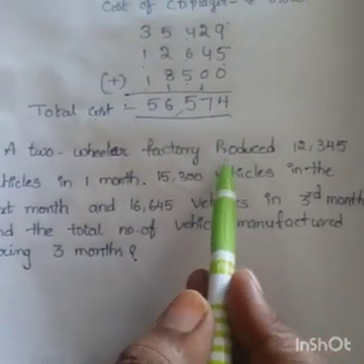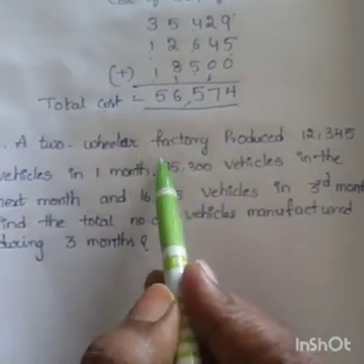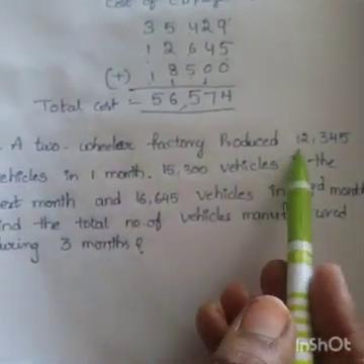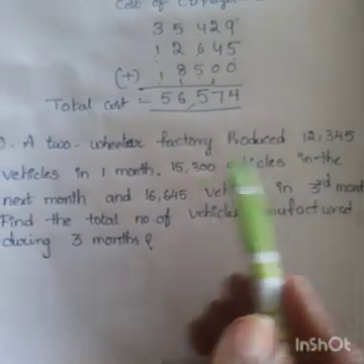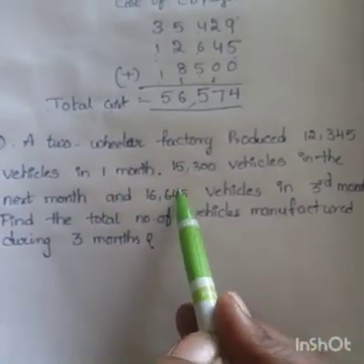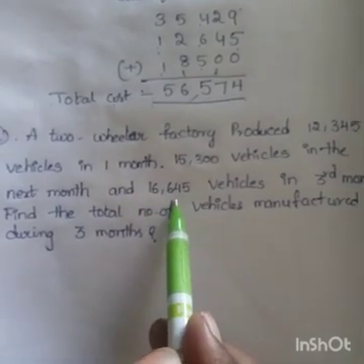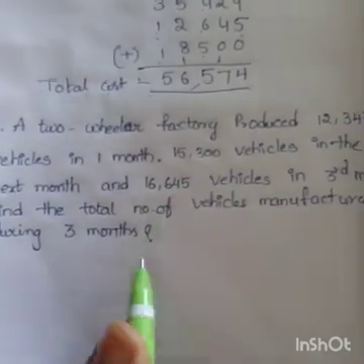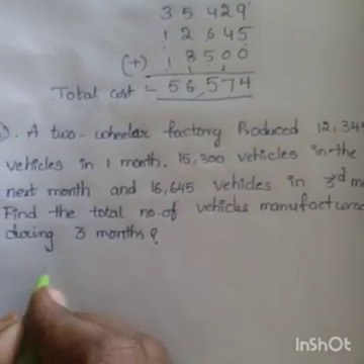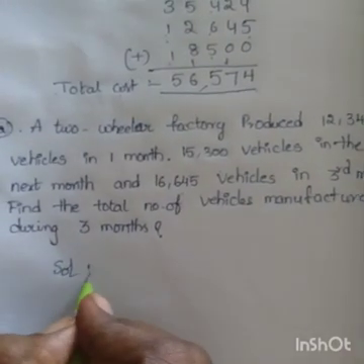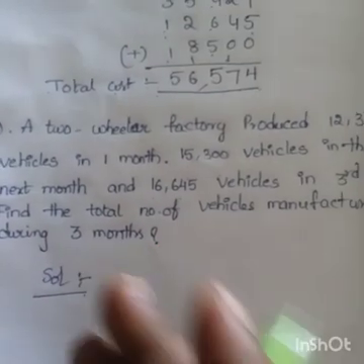First month, how many vehicles produced? How many two-wheelers produced? 12,345. Second month, 15,300. Third month, 16,645. Right? Now, write in steps. Solution.